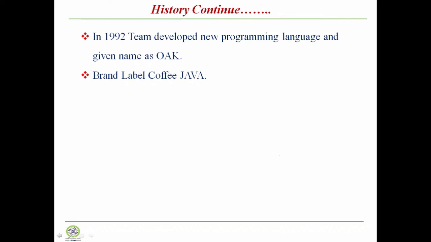So they decided to name the programming language Java, and there was no issue, since no such programming language existed. That proposal was accepted by Sun Microsystems, and they named it the Java programming language. All this happened in 1992. Later, using the Java programming language, Sun Microsystems released its first product into the market.